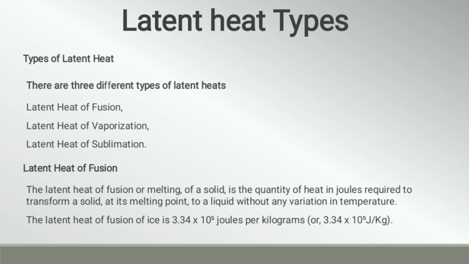The latent heat of fusion or melting of a solid is the quantity of heat in joules required to transform a solid at its melting point to a liquid without any variation in temperature. The latent heat of fusion of ice is 3.34 into 10 raised to 5 joules per kilogram, or 3.34 into 10 raised to 5 J per kg.